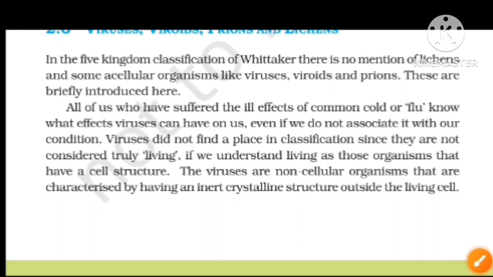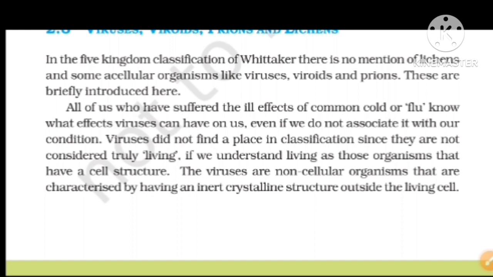Host is nothing but the organism in which they grow; when viruses affect animals, these animals are called hosts. If we understand living as those organisms that have cell structure, they must have cellular structure, but the viruses are non-cellular organisms.